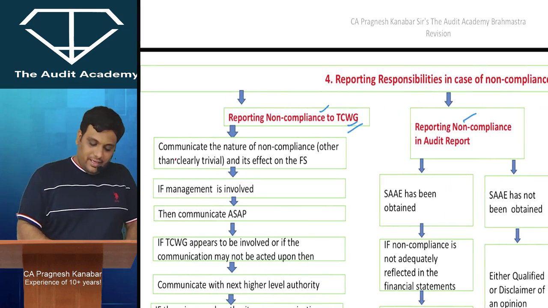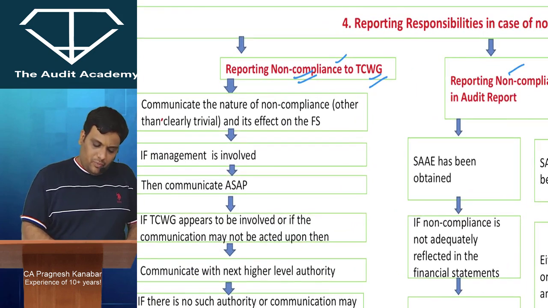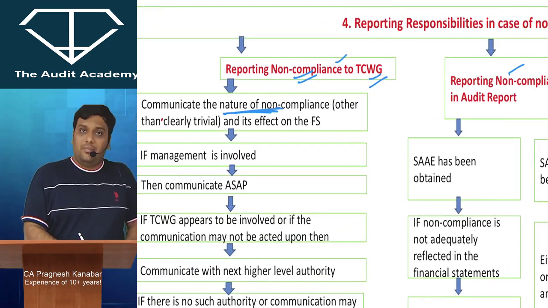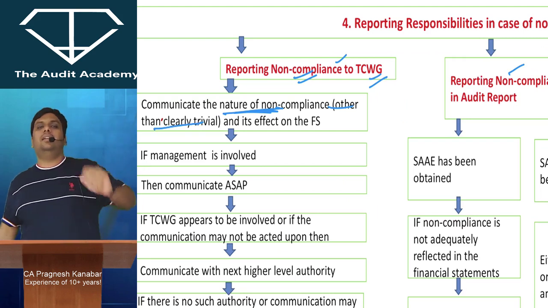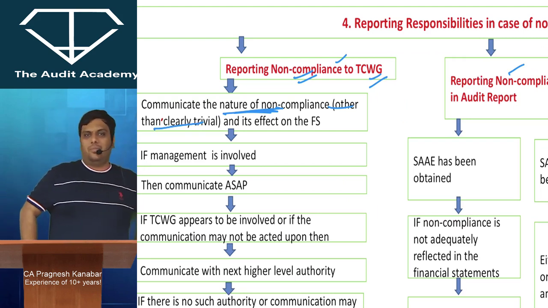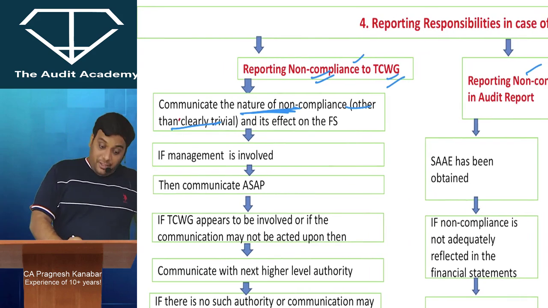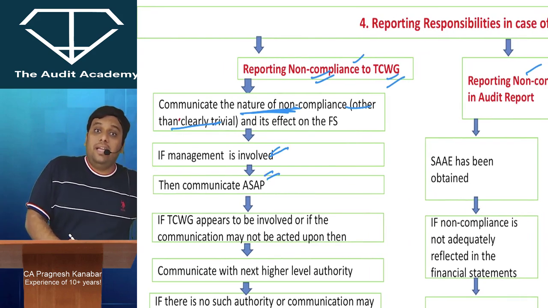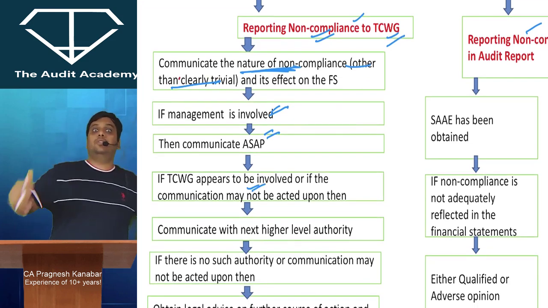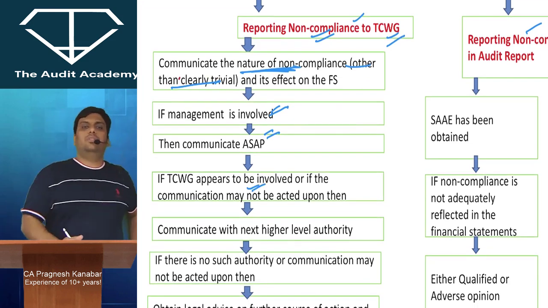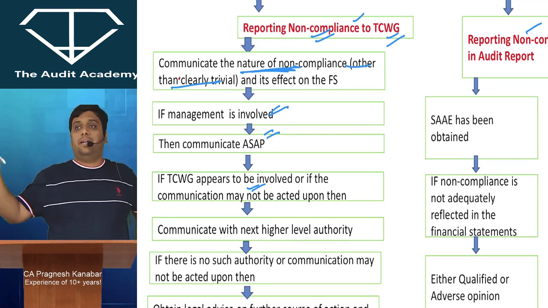Look at this. So, non-compliance to TCWG, you are going to report, communicate the nature of non-compliance and its effect, but which non-compliance? Other than clearly trivial, other than clearly minute non-compliances. If management is involved, then please communicate as soon as practicable. All right. If TCWG also appears to be involved, you told TCWG that child labor has been appointed by the management itself.